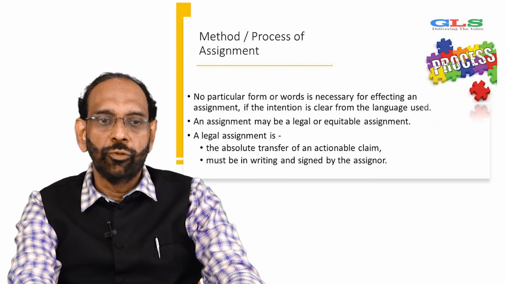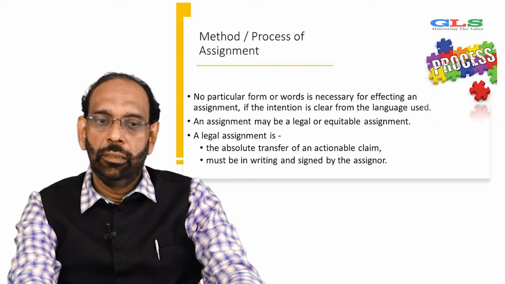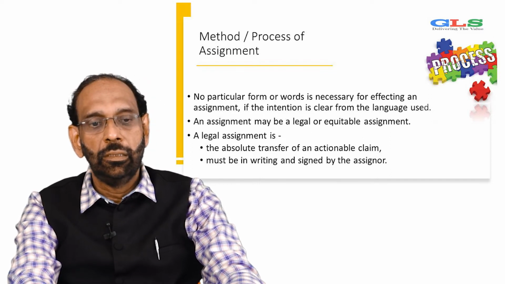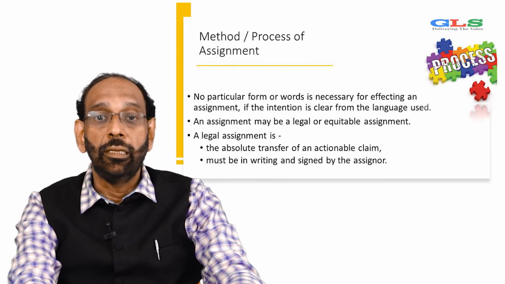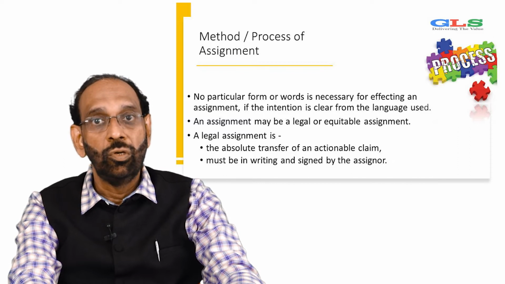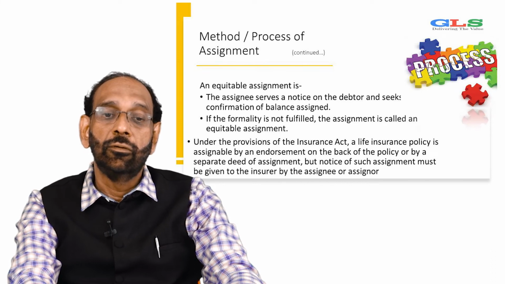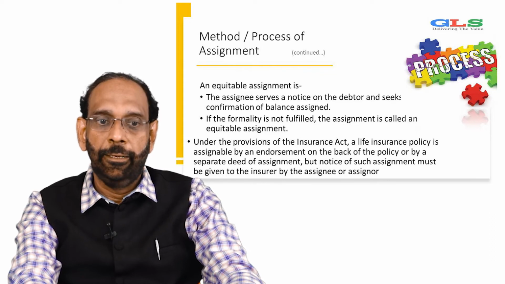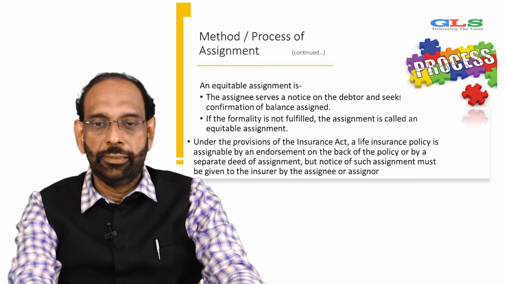Now let's look at the process. No particular form or words is necessary for effecting an assignment if the intention is very clear from the language used by the parties. An assignment may be a legal or an equitable assignment. A legal assignment is the absolute transfer of an actionable claim and must be in writing and signed by the assigner, that is one who gives this. An equitable assignment is where the assignee serves a notice on the debtor and seeks confirmation of a balance assigned, and if the formality is not fulfilled, the assignment is called equitable assignment.